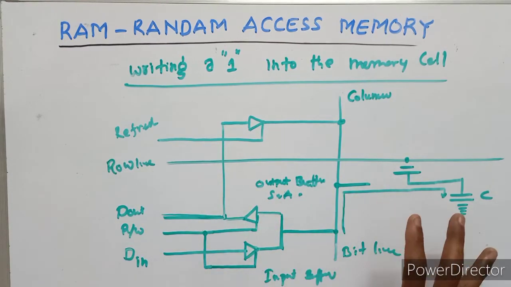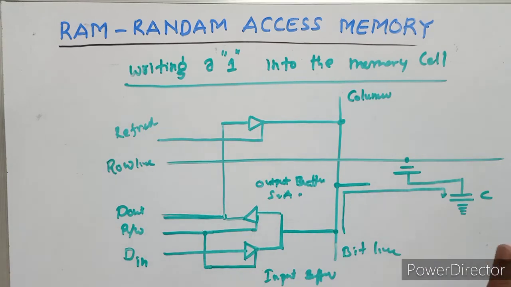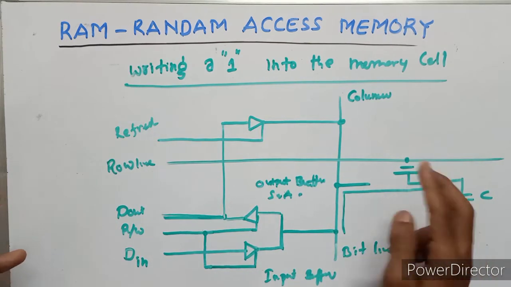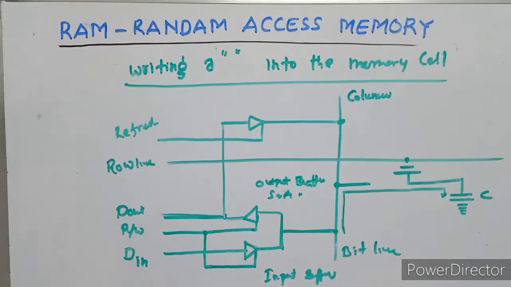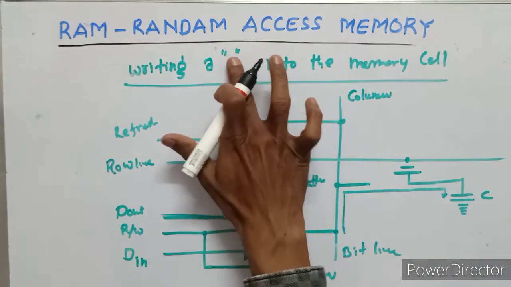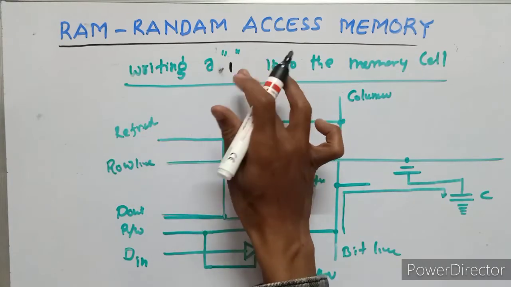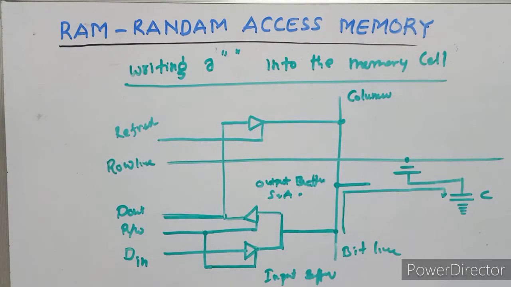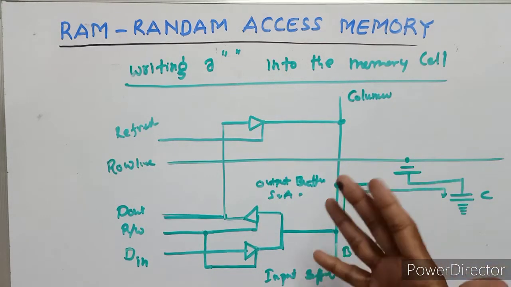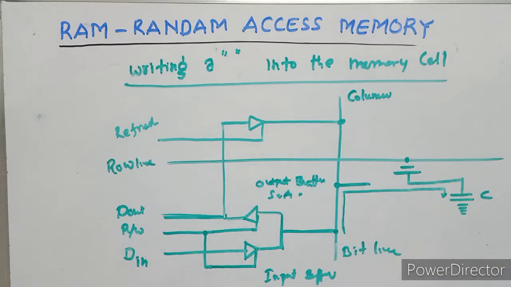This block diagram is used for writing a 1 into the memory cell, writing a 0 into the memory cell, reading a 1 from the memory cell, and refreshing the memory cell. So there are 4 special cases of writing, reading or refreshing in the DRAM.